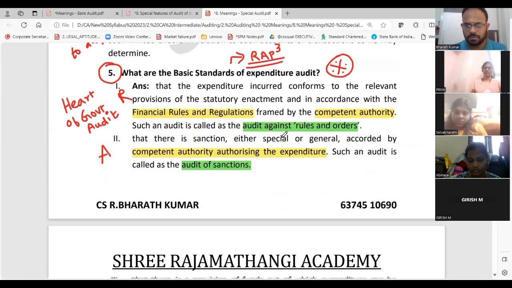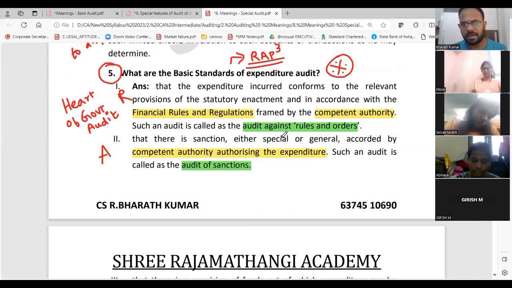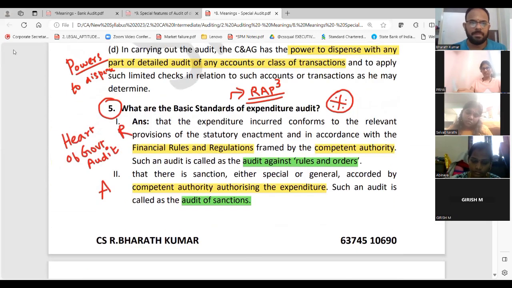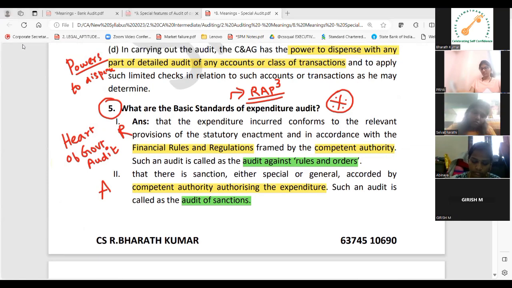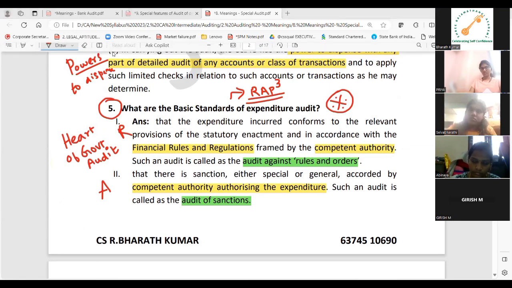Can you glance at this now? First, color the keywords and write. For rules against the order, what is the keyword? For audit of sanction, what is the keyword? First, write this. Then you can update this in the mnemonics also. First, write this. Then I will scroll down. Once you are done, let me know. I'll scroll.